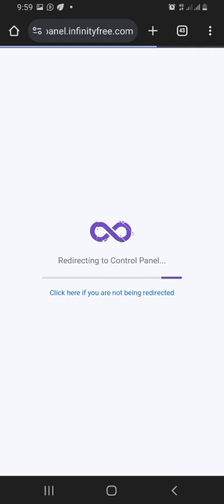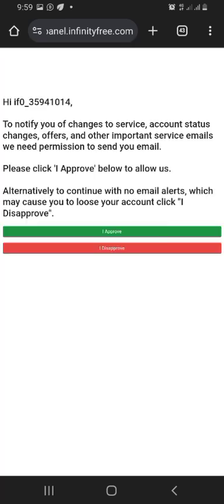I'm making my video, and I don't want it to have a little challenge. So just follow my steps, and now I've opened the control panel, cPanel, and they're also asking me to verify, to select, to give them an allowance. This time around, I'm going to press the green button, because I'm afraid if I press the red one, they might not allow me to use their service.